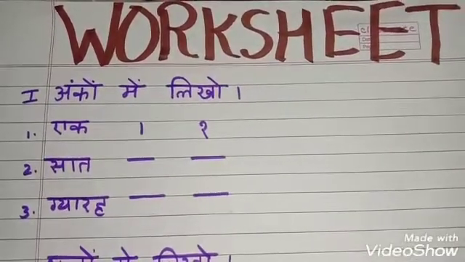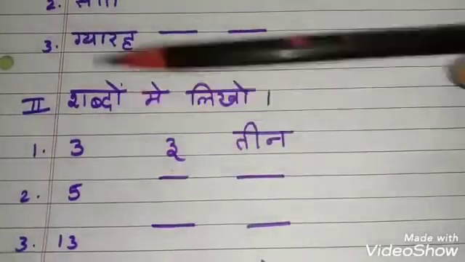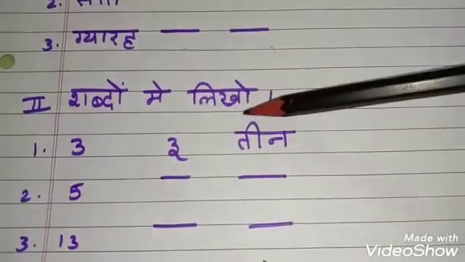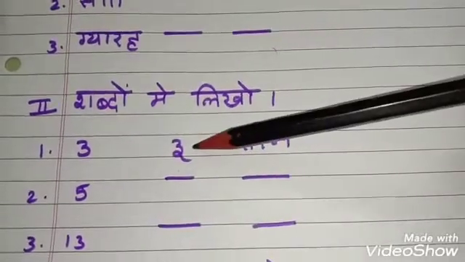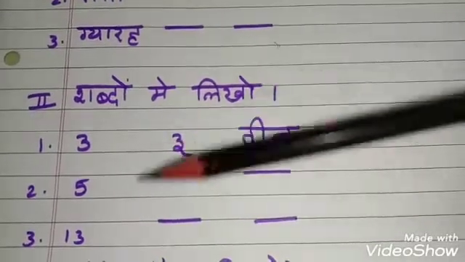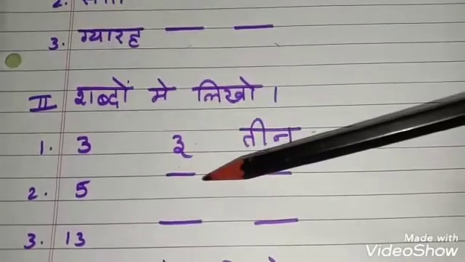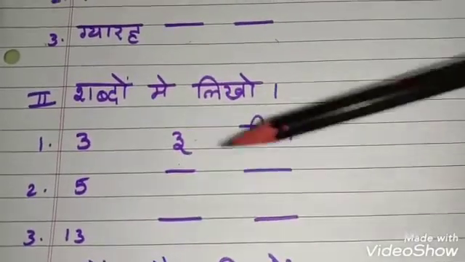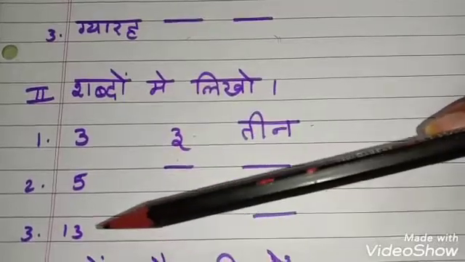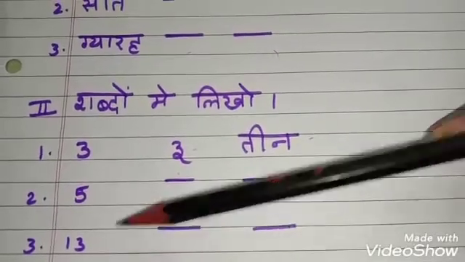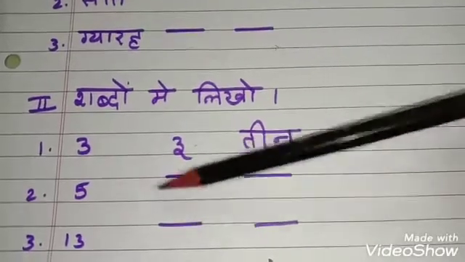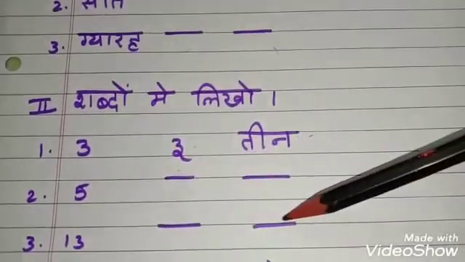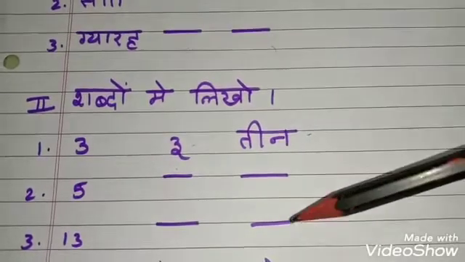Okay, let's see now the second one. Second one, write in words. 3, 5, and this is 13. 13 means you have to write in numbers, 5 also you write in numbers, and you have to write here 13.